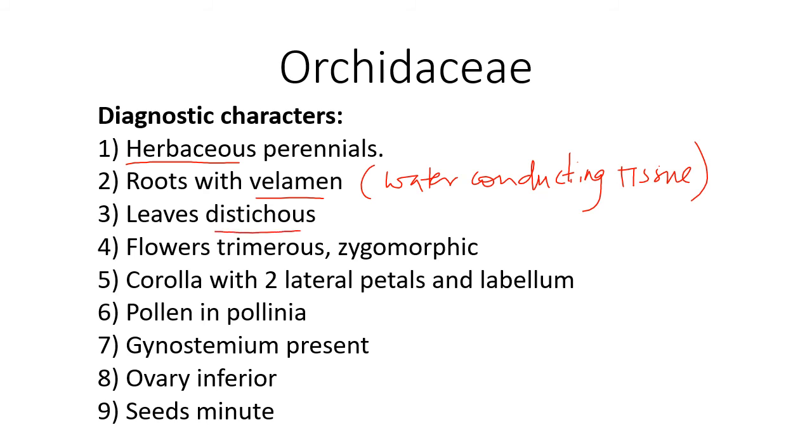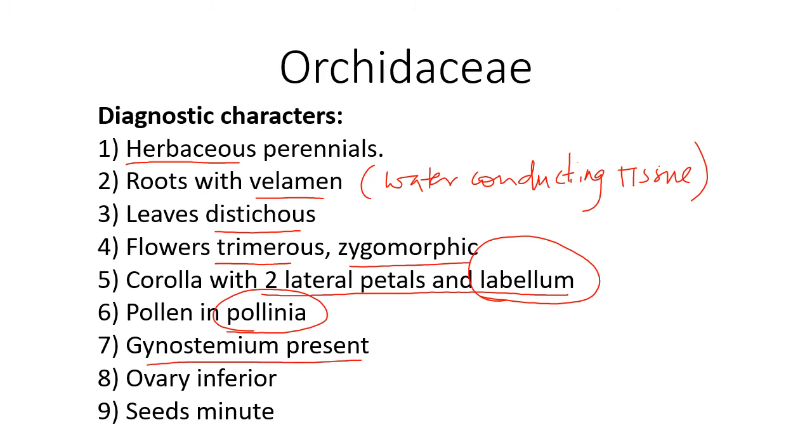Leaves are distichous. Flowers with trimerous symmetry and they are always zygomorphic. Corolla with two lateral petals and a labellum. So this labellum is also one of the distinguishing or diagnostic characters of this family. Pollens are in the form of pollinia that we have seen previously. Gynostegium is present. Ovary is inferior. Seeds are small or minute, and one more thing you can remember, that is non-endospermic.